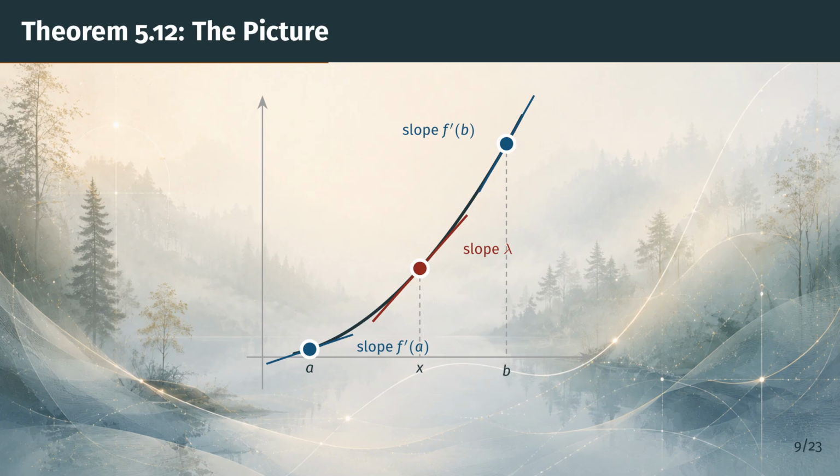Now pick any target slope, lambda, strictly in between. The theorem promises a point x between a and b, marked in red, where the tangent line has exactly the slope lambda. Intuitively, as we slide along the curve from a to b, the tangent slope cannot skip over any intermediate value, even if it varies in a discontinuous way. Let's now see how to prove this.